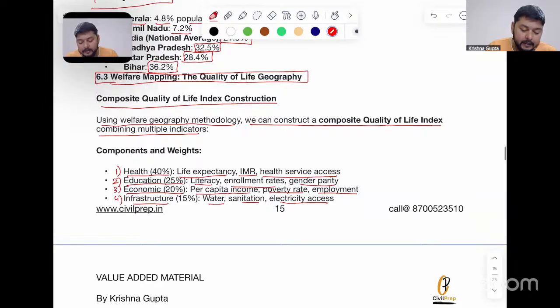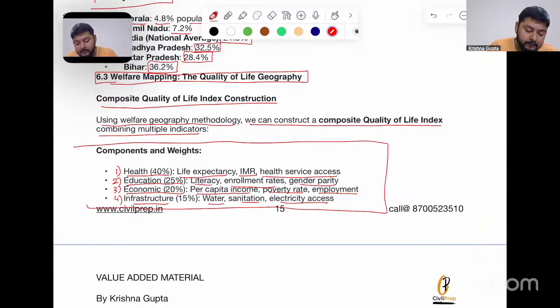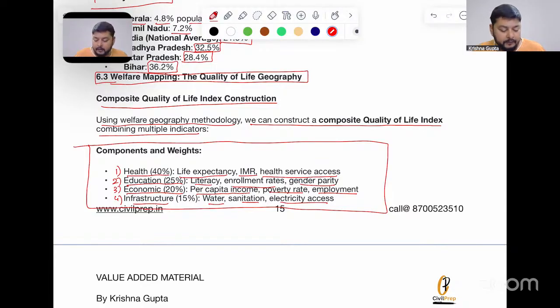Here we see that welfarism is looking for the construction of a geographic space which is more equitable. So what components should be provided here? For example, if you don't have very good infrastructure, but your health is good, your life expectancy is good, and you are provided with good health services, then the overall component will be quite better with respect to the space where you are living.